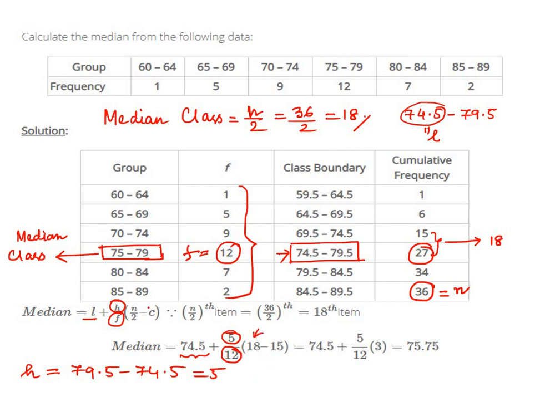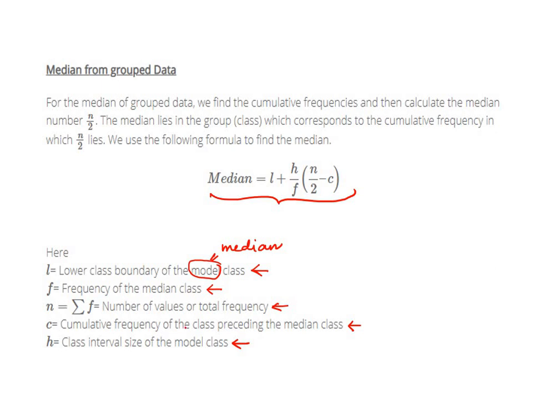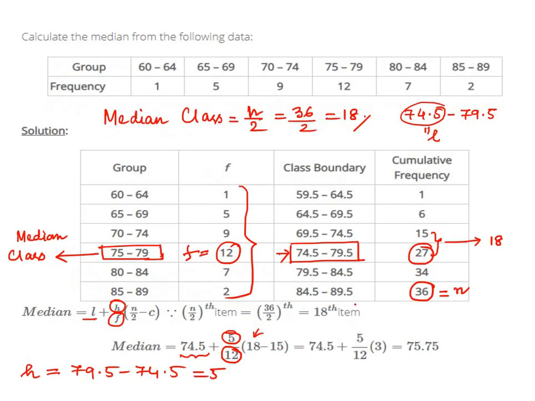Minus C. And what is C? C is the cumulative frequency of the class preceding the median class. This is our median class, so the preceding class is this one, the one above. And the cumulative frequency of this class is 15. So this is our C. So put the values, calculate. This gives us 75.75. This is the median of this continuous frequency distribution. So this is how we find the median.